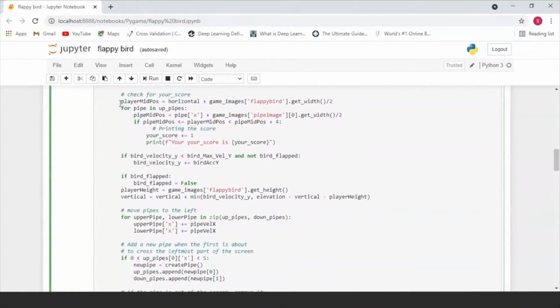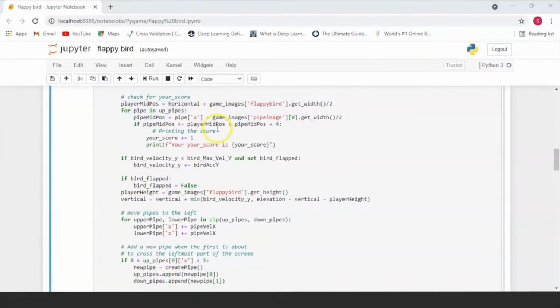Now after this, we need to keep track of the score of the player. How that can be done is that you get the position of your bird and the position of your pipe, and if the bird has crossed the pipe, then you basically increase your score by 1.